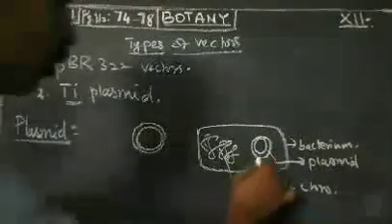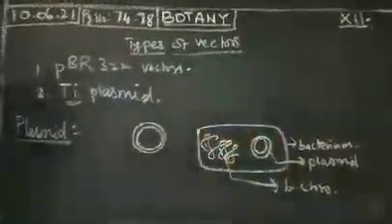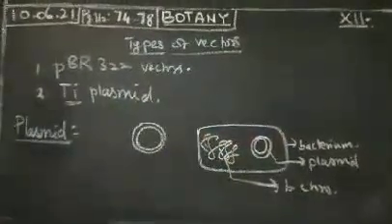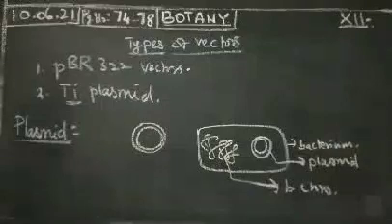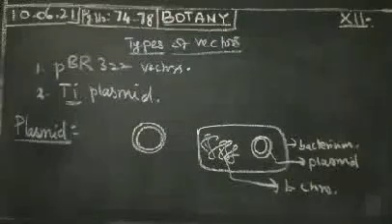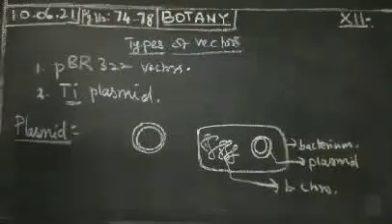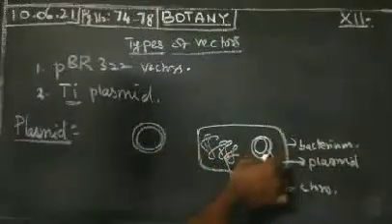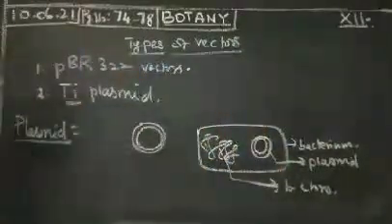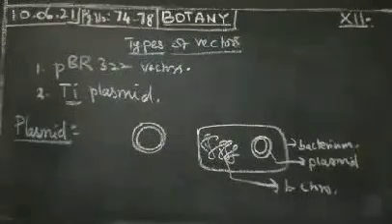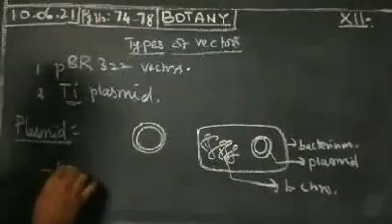The plasmid has genetic information, and the bacterial chromosome also has genetic information for DNA replication. That is called a plasmid. What is the definition of plasmids? Plasmids are extra chromosomal, self-replicating, double-stranded DNA molecules. First one, extra chromosomal.